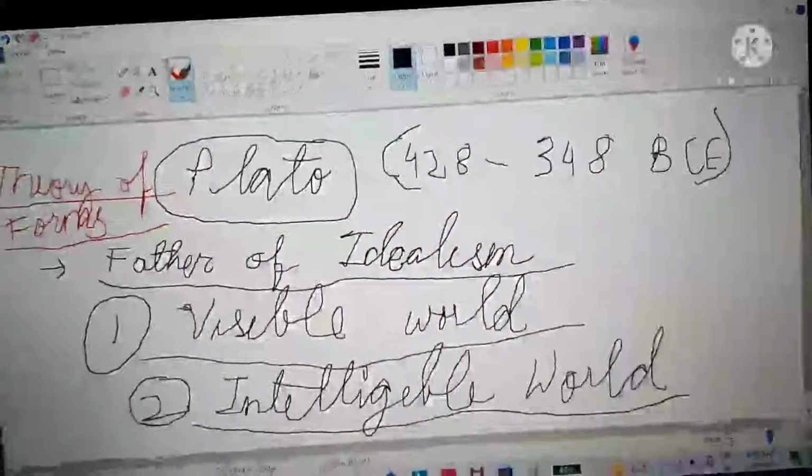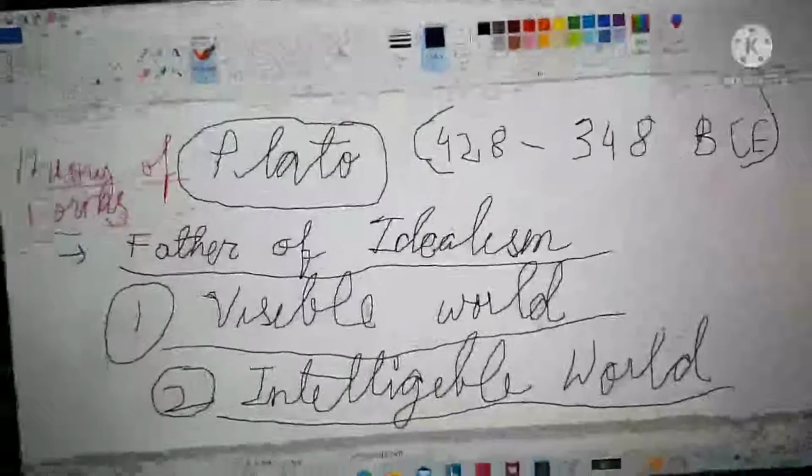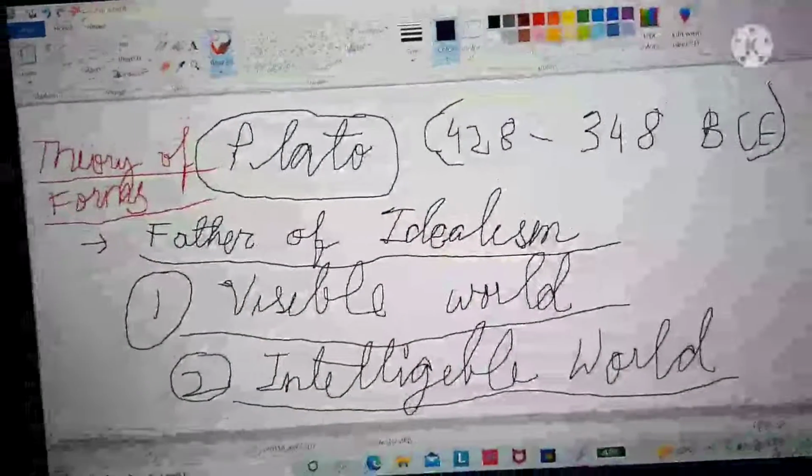We can get inspired from this theory which was propounded by Plato.